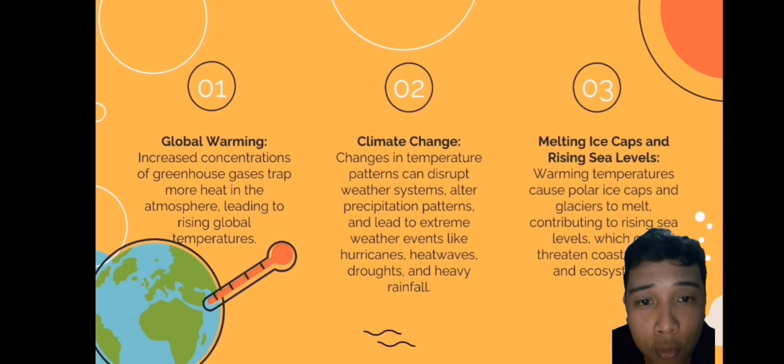So let's talk first in global warming. Global warming. Increase concentrations of greenhouse gases trap more heat in the atmosphere, leading to the rising global temperatures.